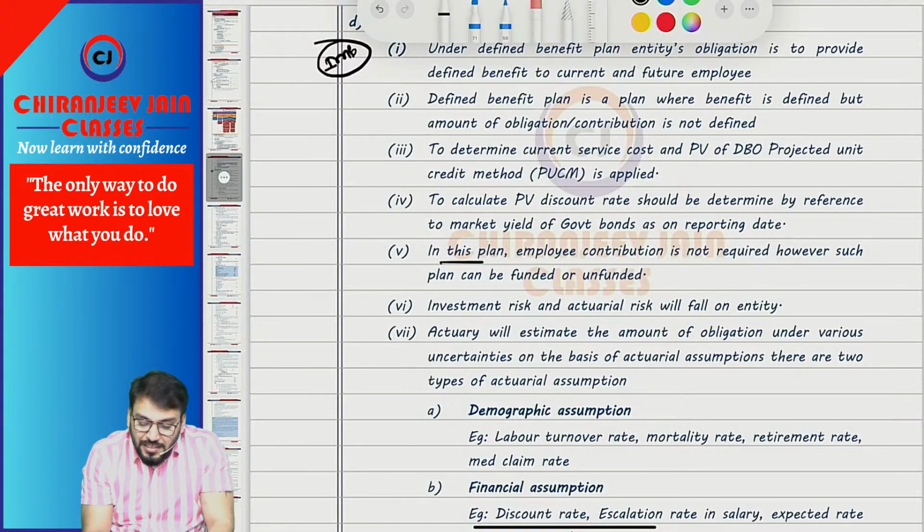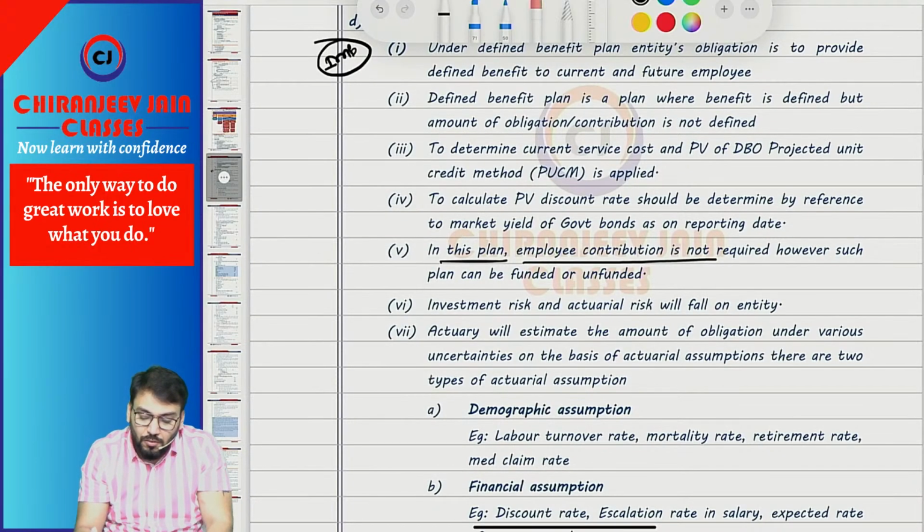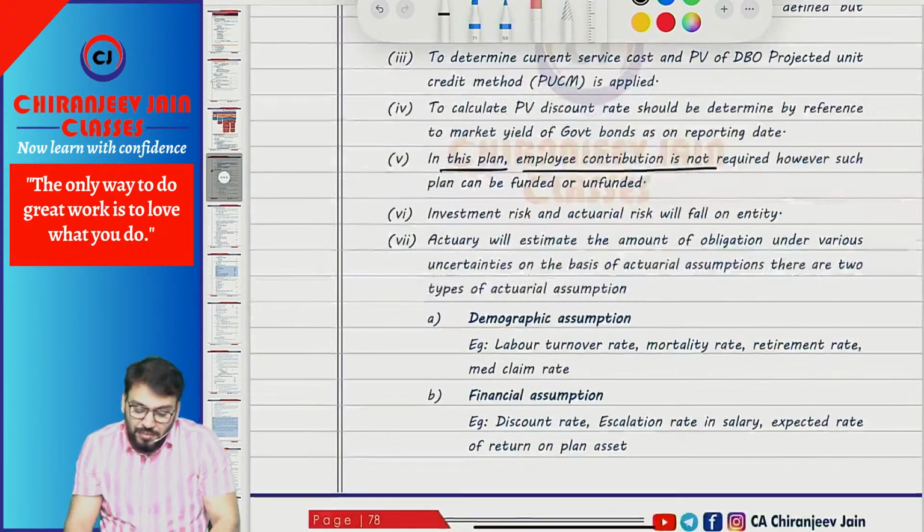So in this plan, normally employee contribution is not required. Only employer contribution is required. Correct. Now in this case we need to calculate.